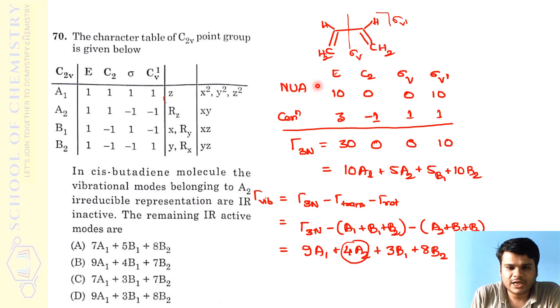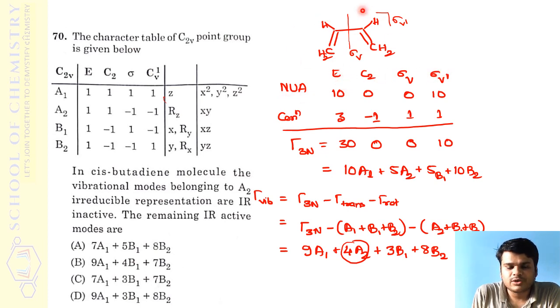For that, first we should calculate something called Γ3N. If each and every atom is fixed with XYZ coordinates, what will be the reducible representation that we get, that we need to work out, right? For that, we take the number of unshifted atoms during all these operations.